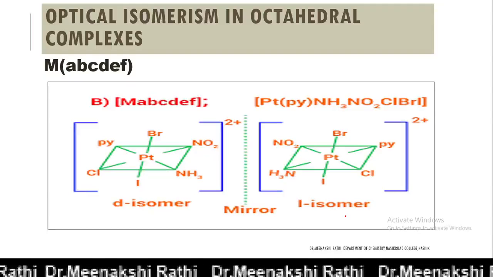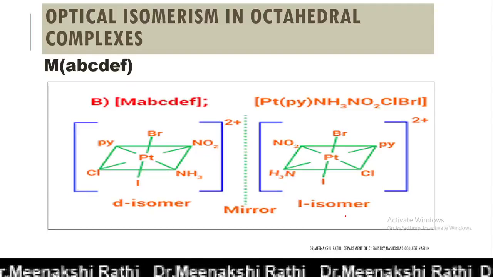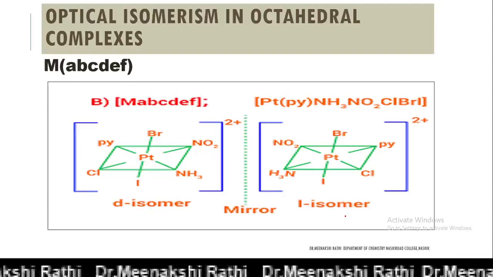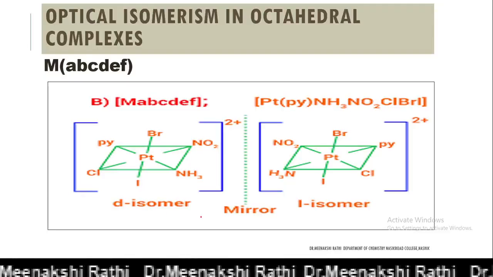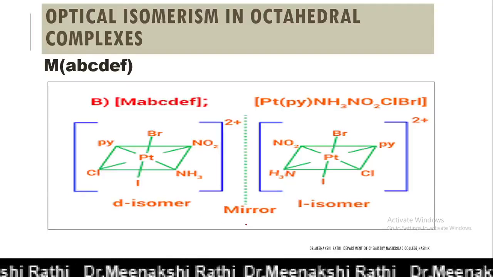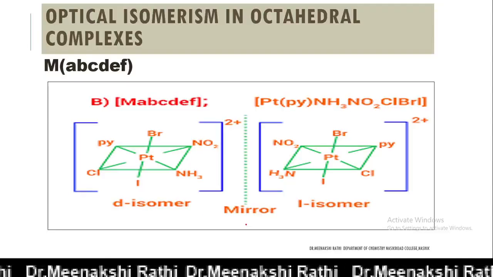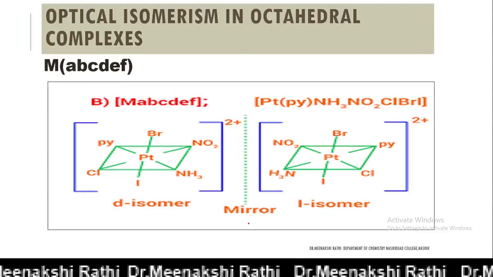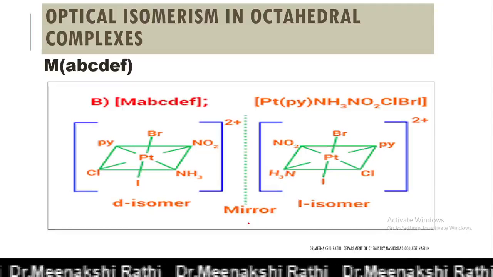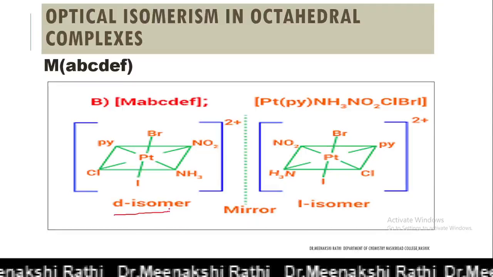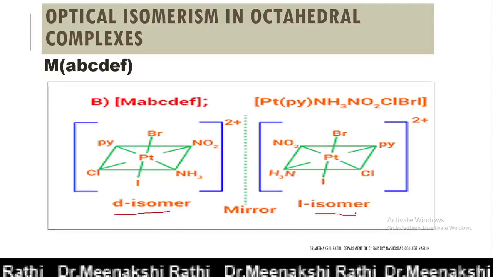So that means 30 different optical isomers are possible, but here only an example of one is written. Fifteen geometrical isomers are possible, and each geometrical isomer possesses two optical isomers. So one is dextrorotatory and another is levorotatory.